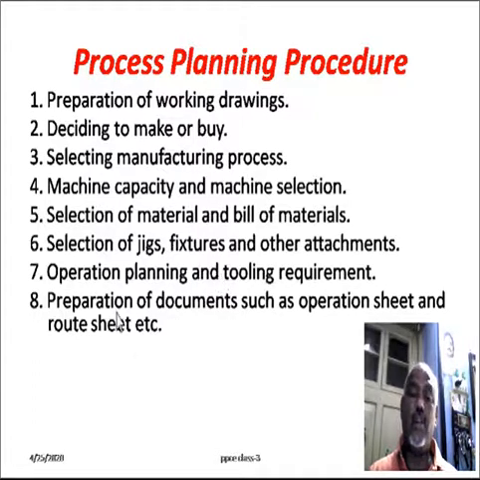At the end, the process planning activity is prepared as a document such as operation sheet and the route sheet. In the operation sheet, what are the different operations will be performed on the raw material to convert as product, that will be specified. In the route sheet, the raw material flow will be identified from one department to another department or one machine tool to another machine tool, that will be determined.